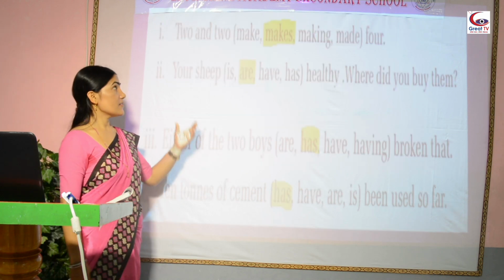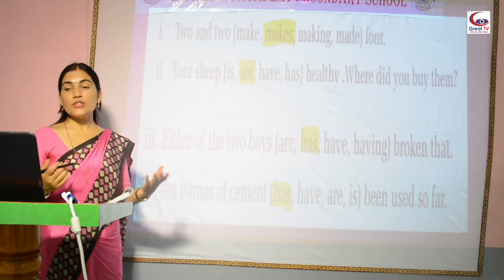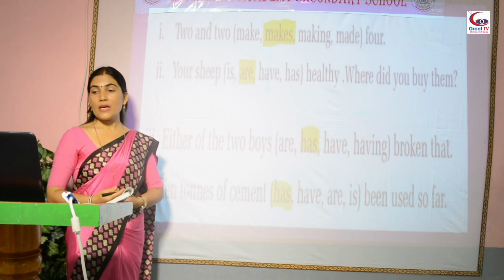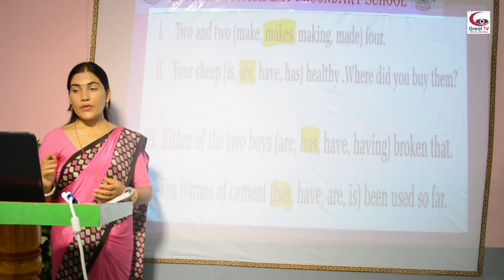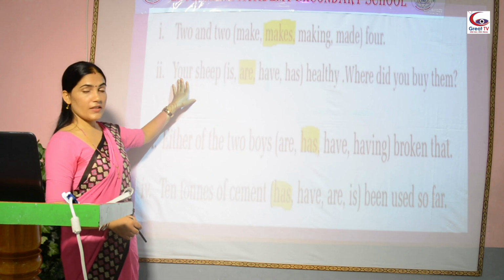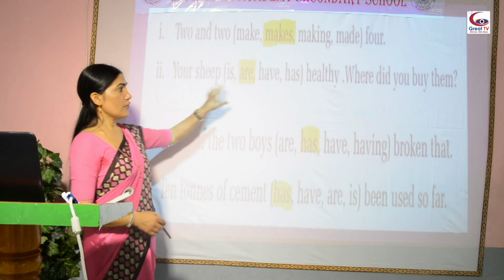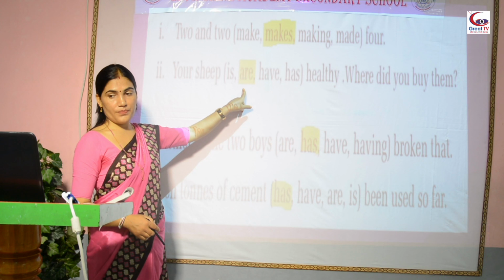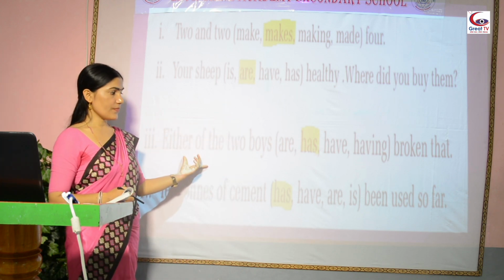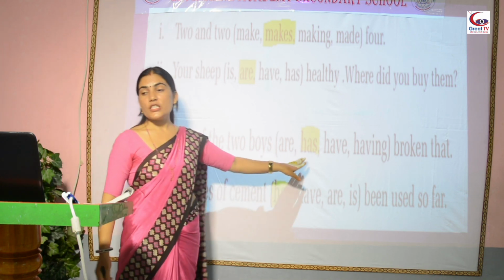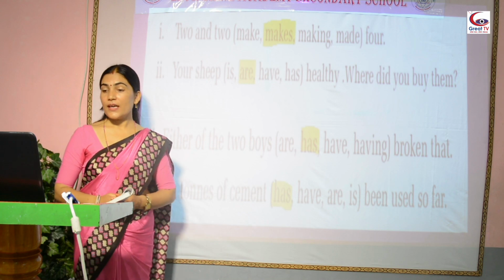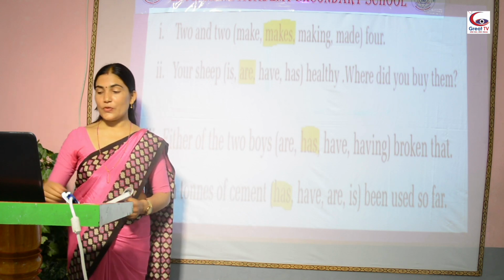Now, check your answer. 2 and 2 makes 4. Your sheep are healthy. Where did you buy them? Here, them is there, so this sheep is plural, so you have to use the plural form. Either of the two boys, then it is followed by singular verb has. 10 tons of cement has been used so far.